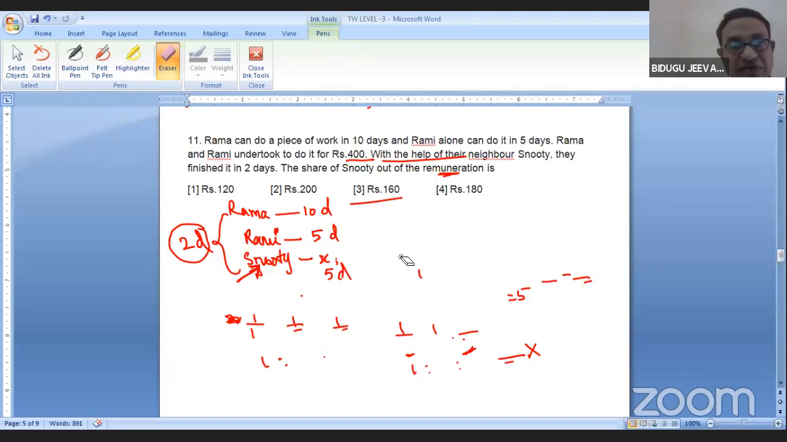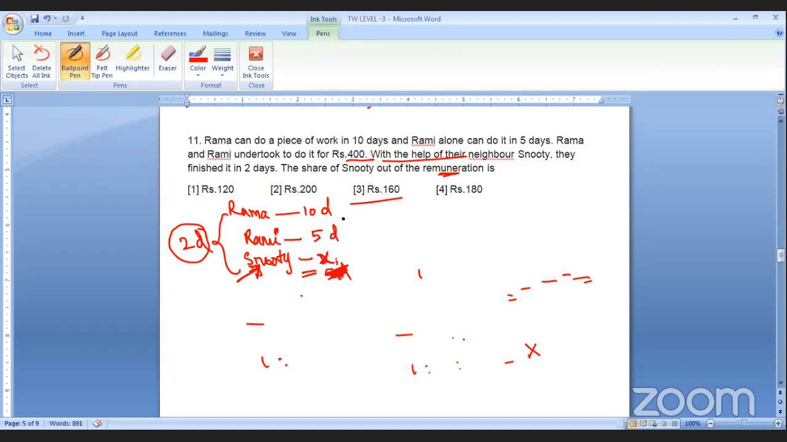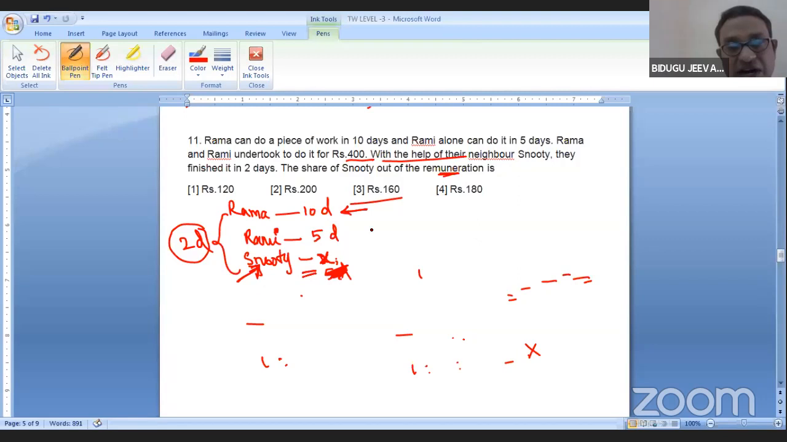Right. So whenever this kind of question comes under this amount sharing model, what to do? Look at. See, of course, we don't know about this. To find the share of Snooty, I want to do first, because I don't know the capacity of Snooty. First, I want to calculate the amount Rama and Rami will get, because I know the capacity of these people. So let me do. I want to calculate how much Rama will get.